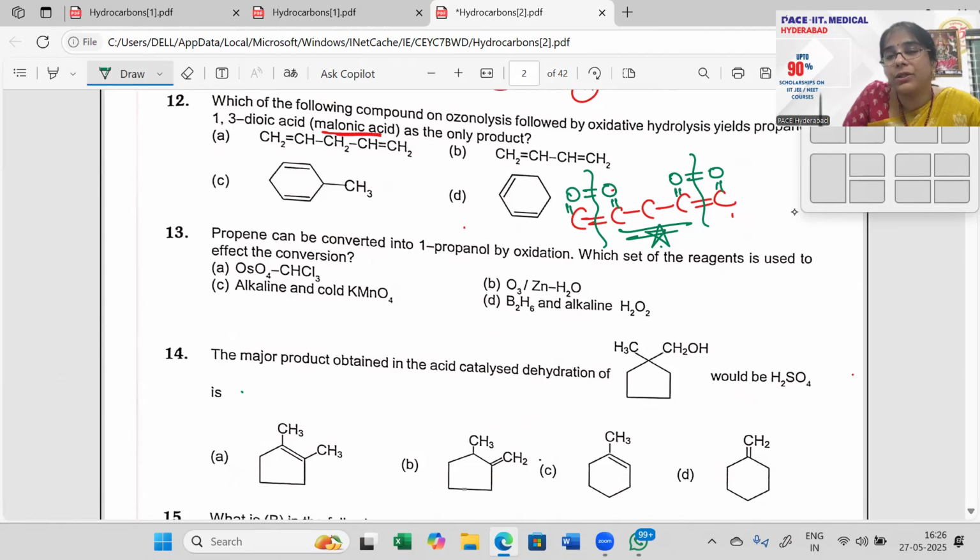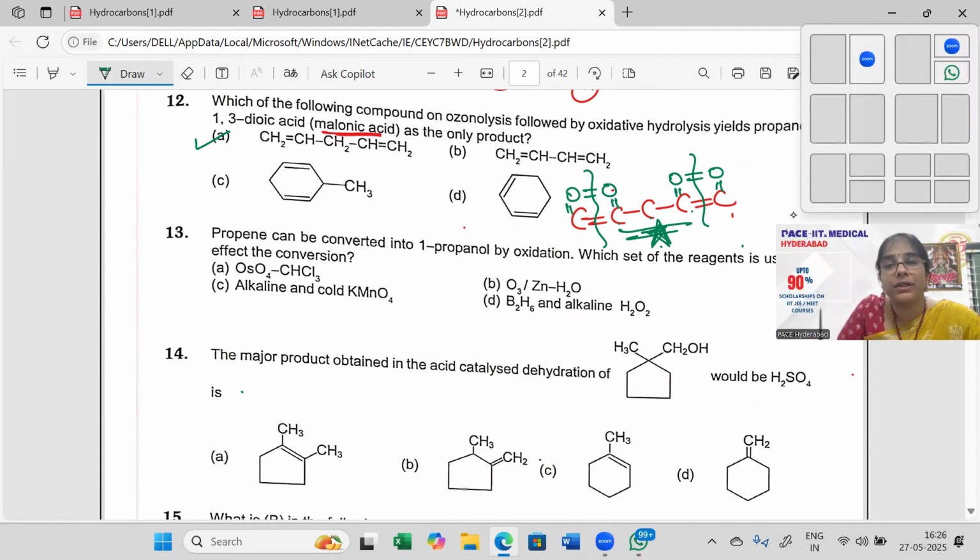So we are getting 2 CHO groups left out, and here malic acid has been produced, CCC with this group, the middle group, this star group. What you can see here is my malic acid group. Which means option A is my answer there, right? So malonic acid is what I'm getting here. Malonic acid is 3 carbons with terminal carbons having a double bond OH group there. All right, so that is what we get.